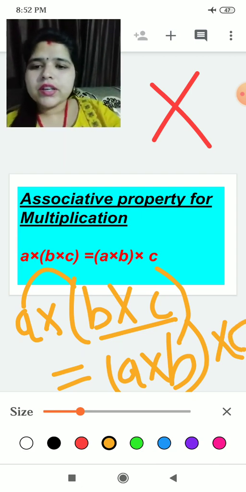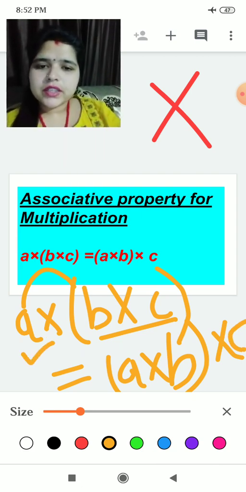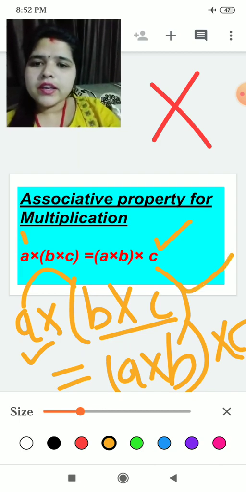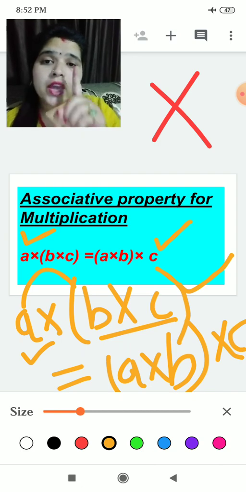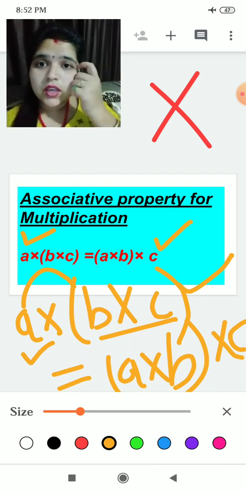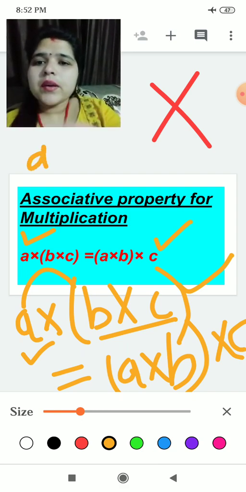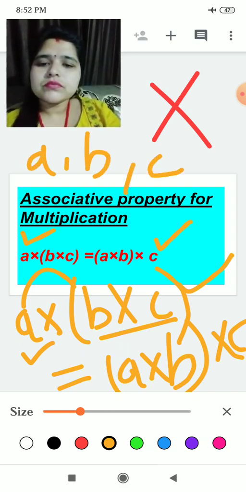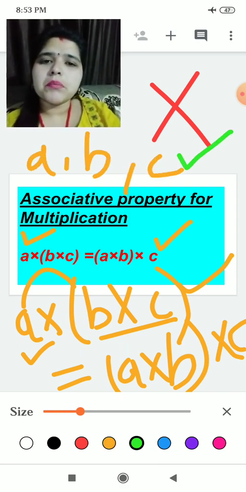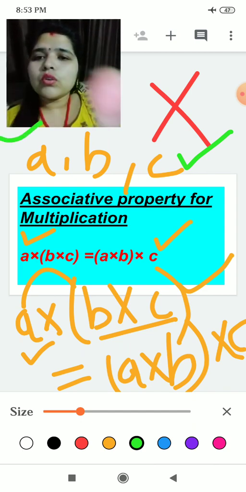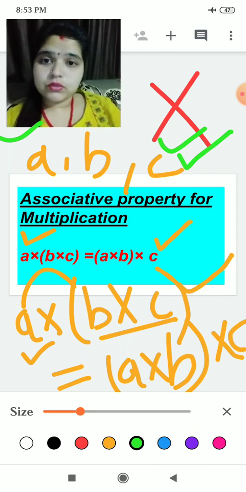Either you can take one times A alone, or you can take one times C alone. As you can see here, C is alone and here A is alone. You cannot take B alone, okay. This is a trick I am telling you. If you have A, B, C and you have to multiply these numbers, what will you do? Either you make A alone or you make C alone, okay children.